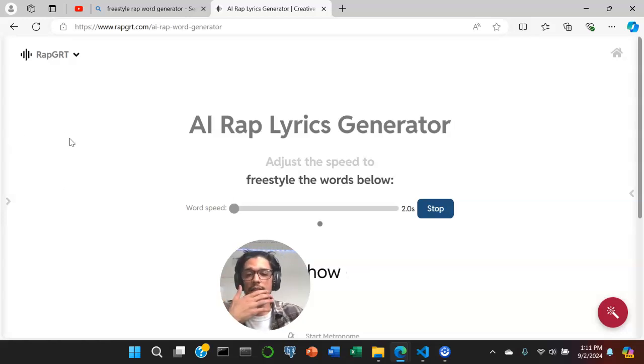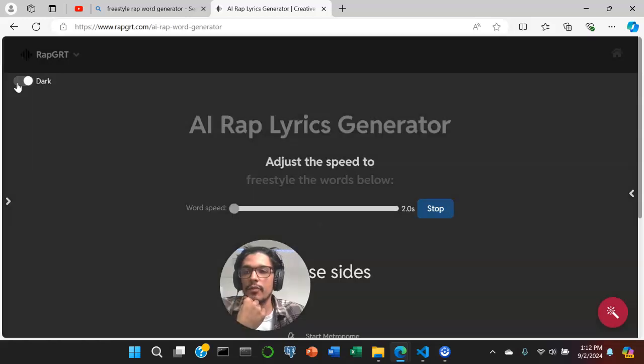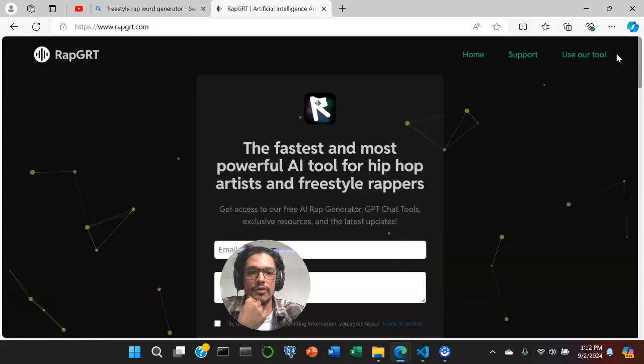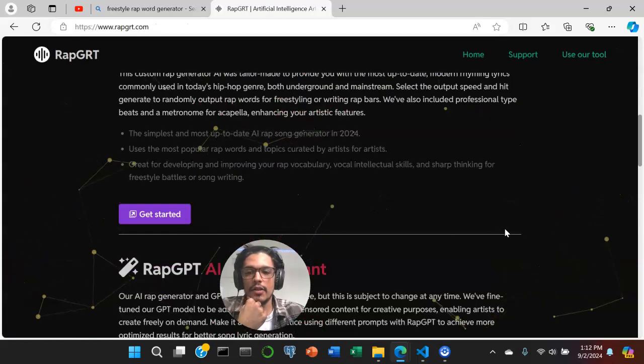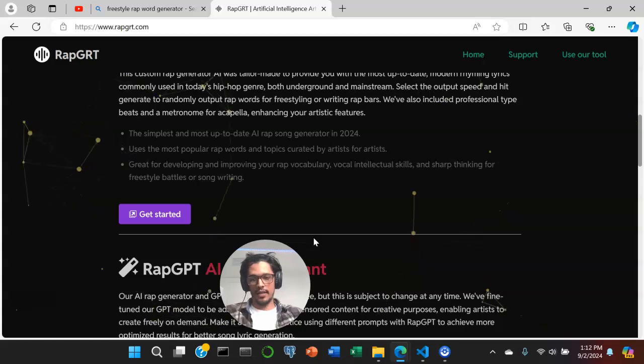And if we look at the CSP behind this, the content security policy, all the marks are checked off in regards to content security policy. And we also have a dark theme here. Super awesome. So there we go. That's RapGPT in about 5 minutes.